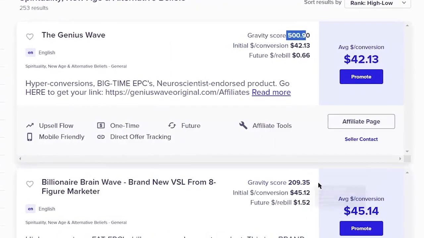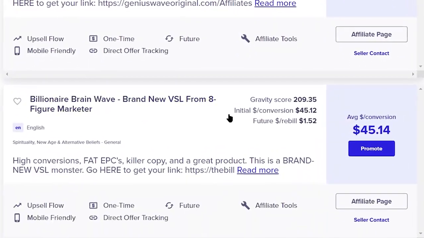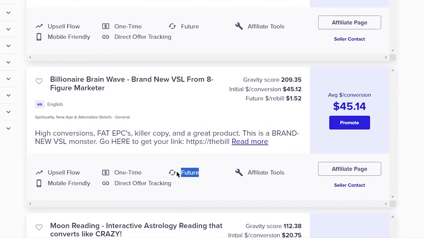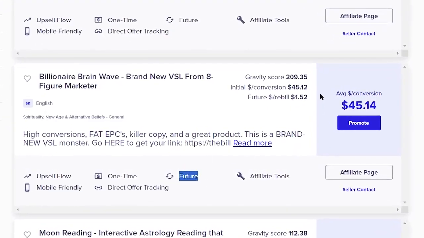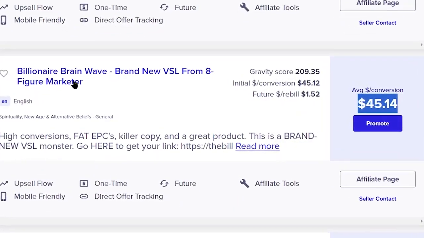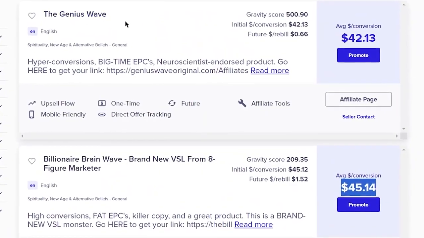Gravity above 100 is considered great. If you promote Billionaire Wave, you will earn $45 per initial sale. But as you can see, they have the future recurring commission system in place, so you will easily earn over $57 from every sale you get from this product. Now you can choose to promote any offer you like from here.